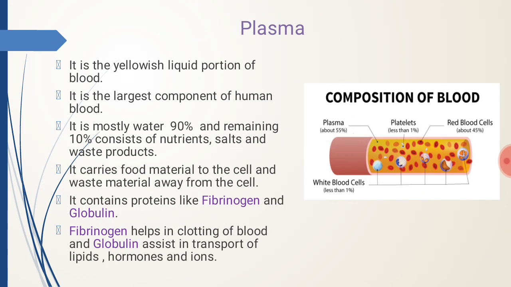It consists of 90% water and the remaining 10% consists of nutrients, salts and waste products. Its function is to carry food material to the cells and waste material away from the cells. The plasma contains proteins like fibrinogen and globulin. Fibrinogen helps in clotting of blood and globulin assists in transport of lipids, hormones and ions.